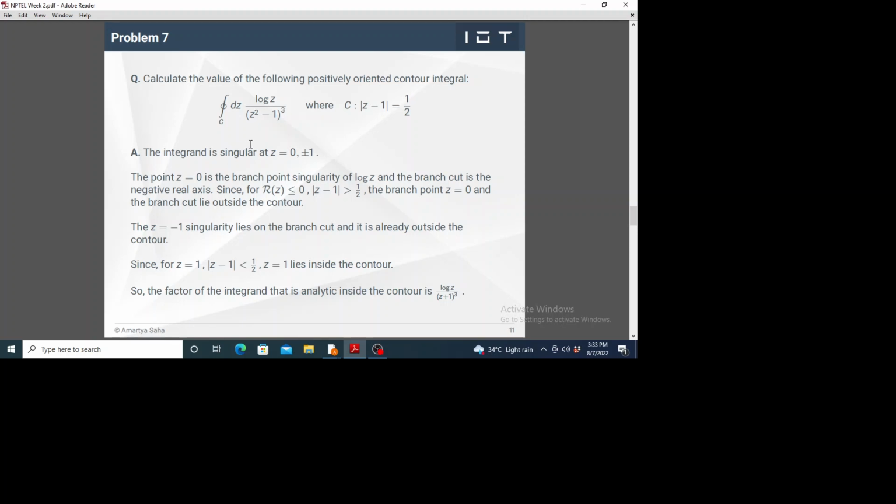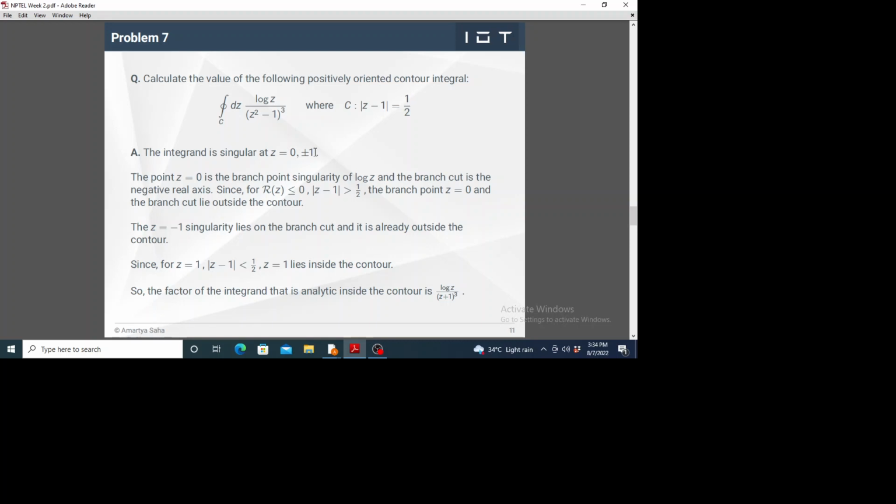Then look at this denominator, z square minus 1. z square minus 1 vanishes at 2 points, right? At z equal to 1 and z equal to minus 1. So the integrand is singular at z equal to 0 and plus minus 1.